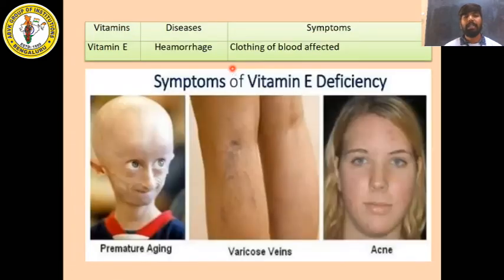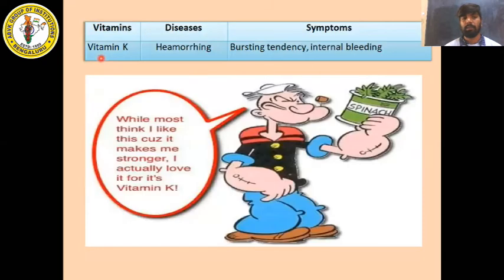Next, deficiency of vitamin E. Vitamin E will cause you hemorrhage. The symptom of hemorrhage is clotting of blood. So there will be certain clots in your skin. The blood is clotted in some parts of the skin. This is due to deficiency of vitamin E. Next, vitamin K. Vitamin K deficiency also causes hemorrhaging, that is bursting tendency or internal bleeding. These are the symptoms of deficiency of vitamin K.